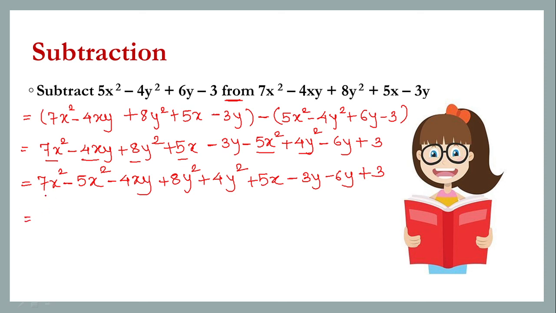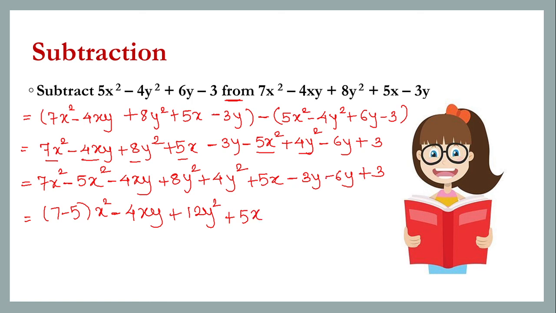Now simplify it. What will it be? 7 minus 5 is 2x square, then minus 4xy, these are not the like terms. So who is not having a like partner, you will keep it as it is. Minus 4xy. Here plus plus it is there. So it will become plus 12y square plus 5x.